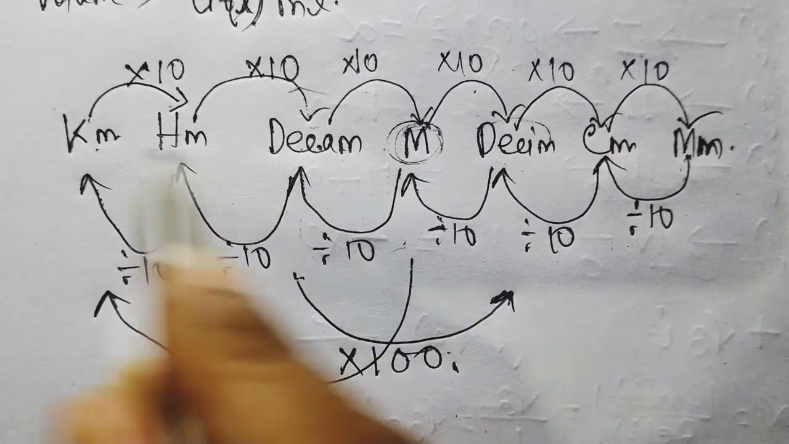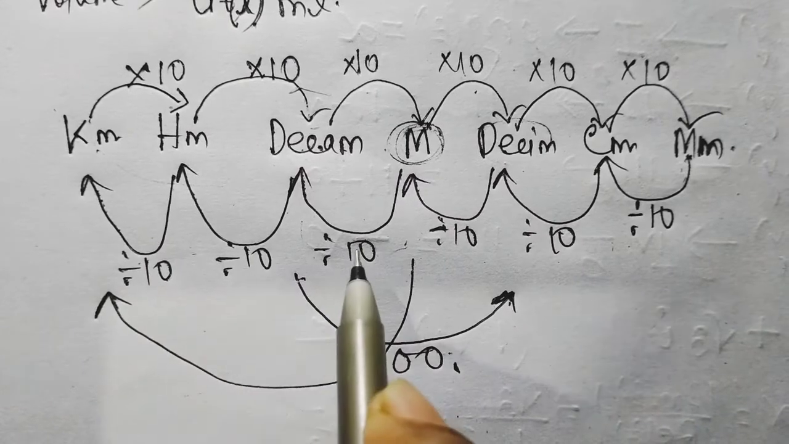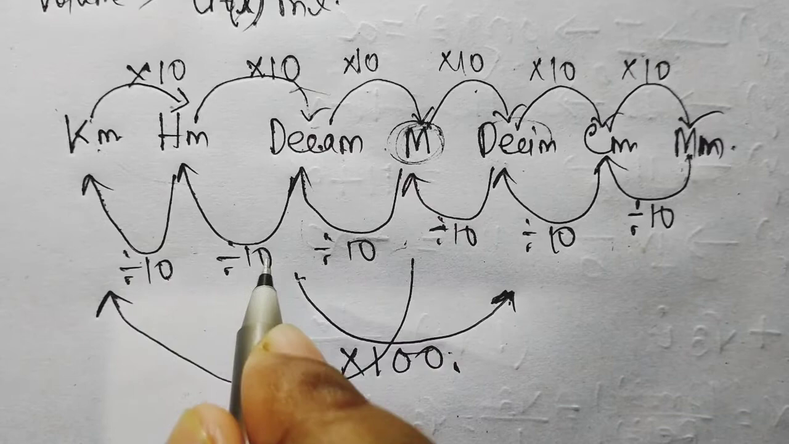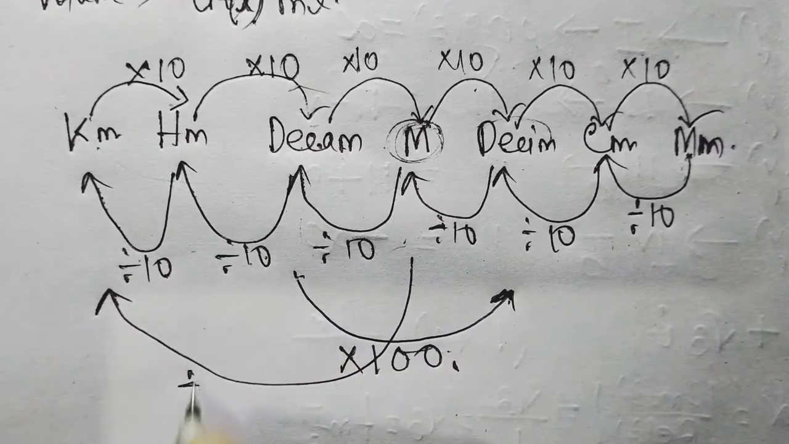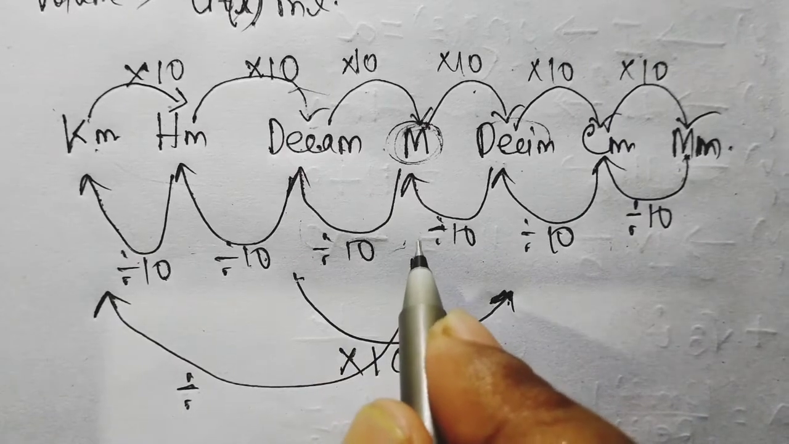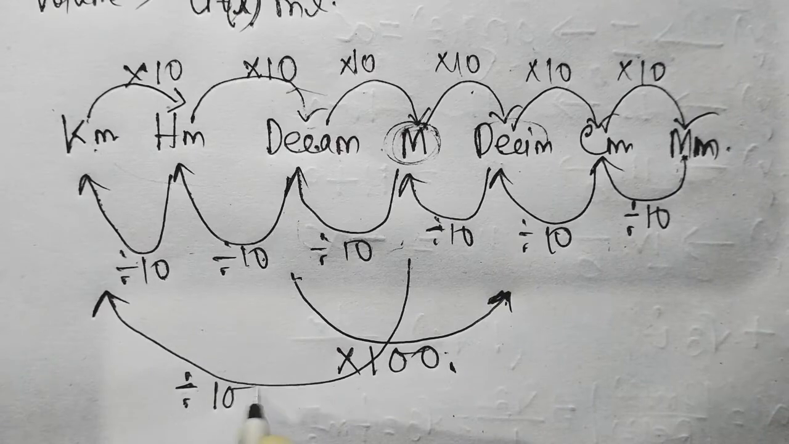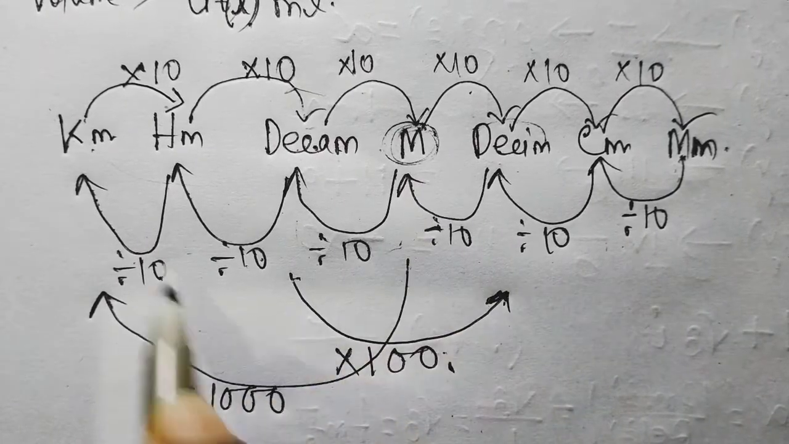So how many 10 here? 1, 2, 3. So 10 cubed, 10³. 10 into 10 is 100, 100 into 10 is 1,000, and into 10 again is 10,000. So you have to divide because you are going from right to left, or from lesser to higher.